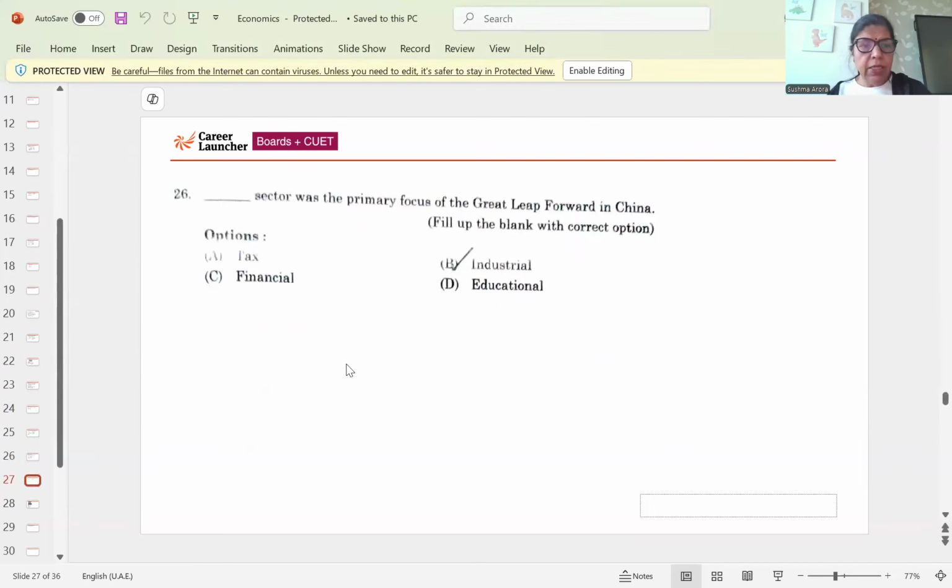Next question. Dash sector was the primary focus of the Great Leap Forward in China. GLF, the main aim of industrialization, was a great program launched by the Chinese government. And then industries developed tremendously at that time. So GLF is related to industrialization.